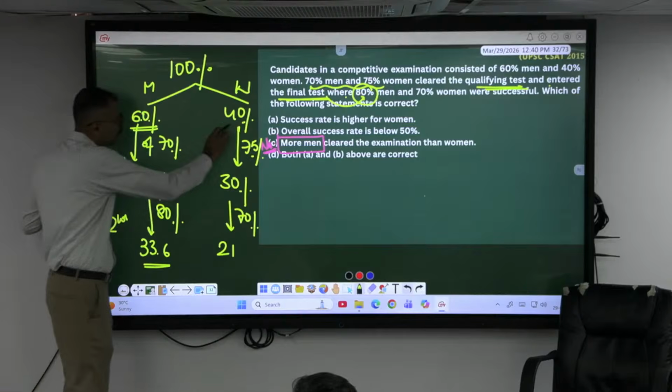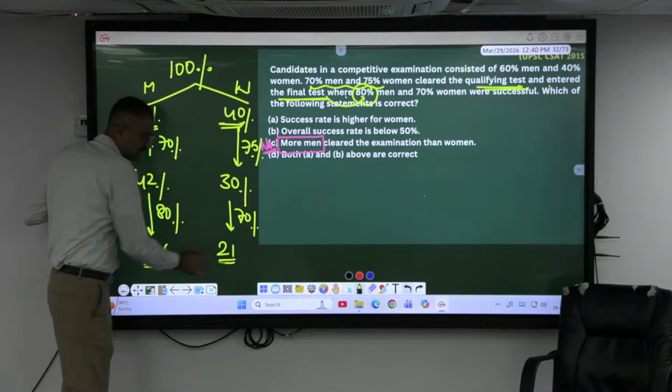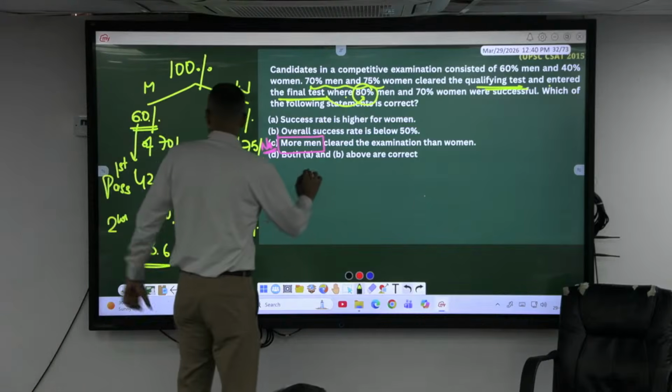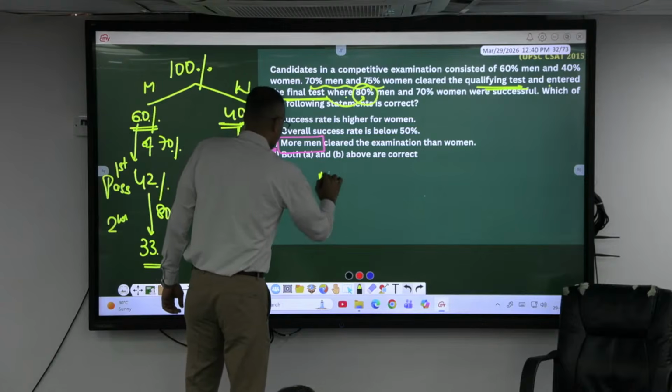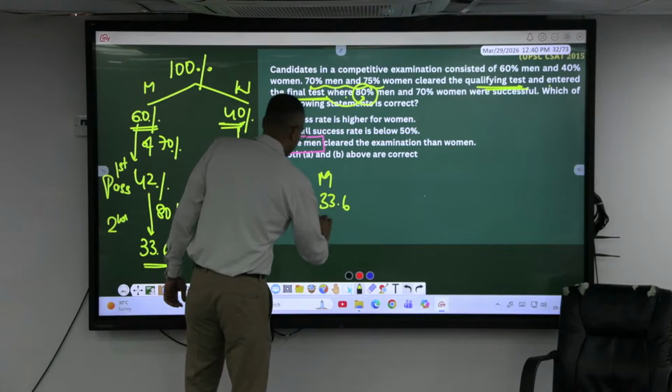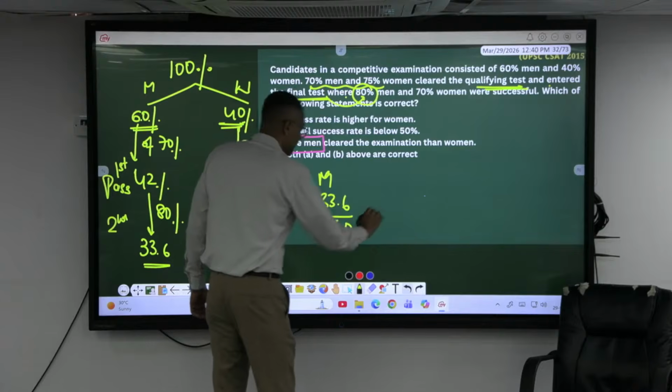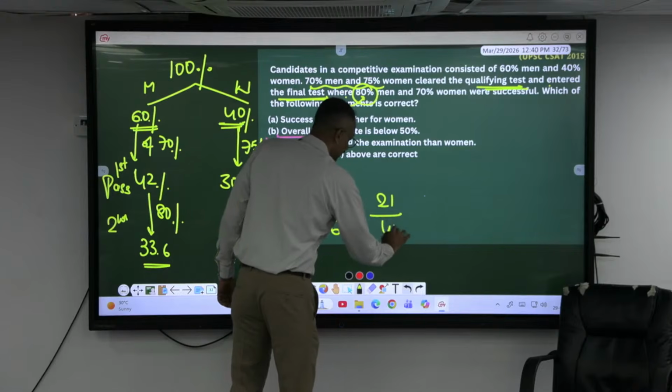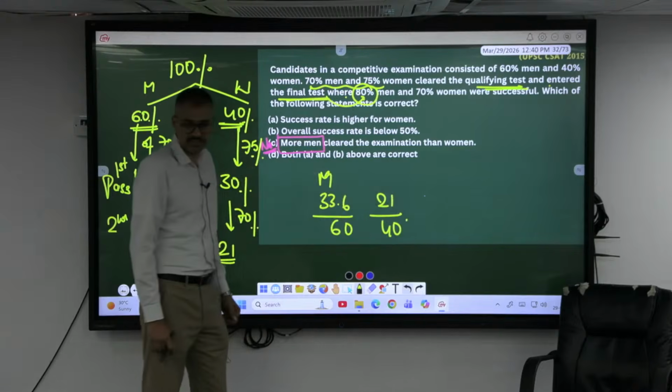Similarly here 40. What is the passing? 21. See, 33.6 divided by 60, and here 21 divided by 40. Which is greater? In percentage also, which is greater?